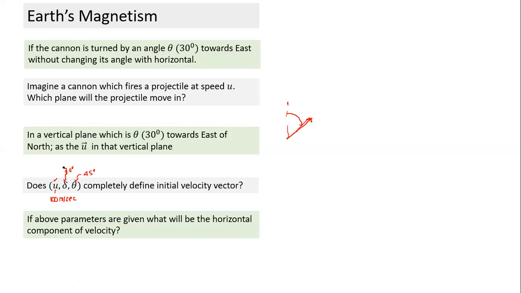From these parameters, can we find the initial horizontal component of velocity? What will be the horizontal component of velocity? I'm talking about simple vector application, absolutely nothing new. Dhanshri, if these are the parameters given, what will be the horizontal component of velocity?